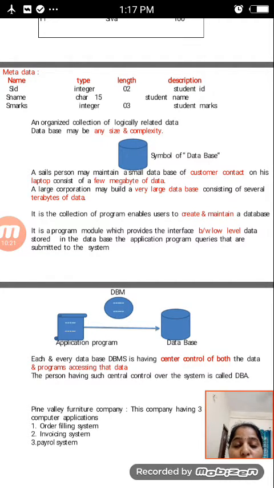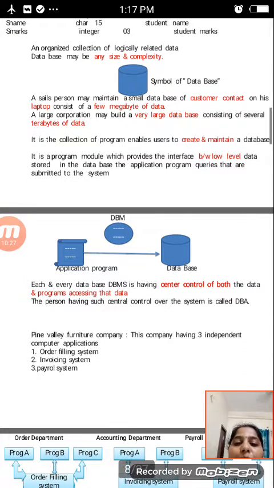A DBMS is a collection of programs that enables users to create and maintain a database. It is a program module that provides the interface between the low-level data stored in the database and the application programs and queries submitted to the system.